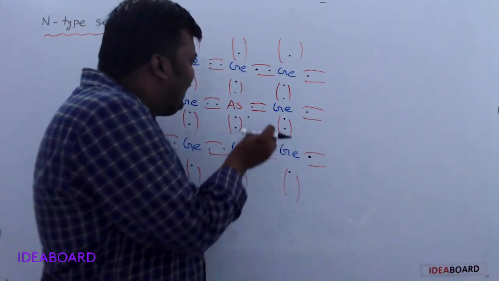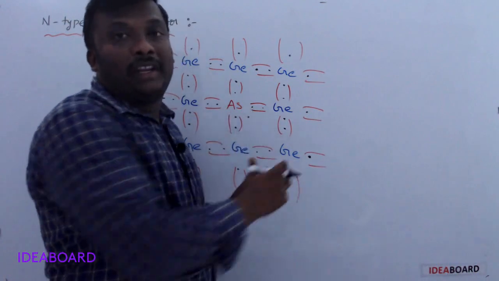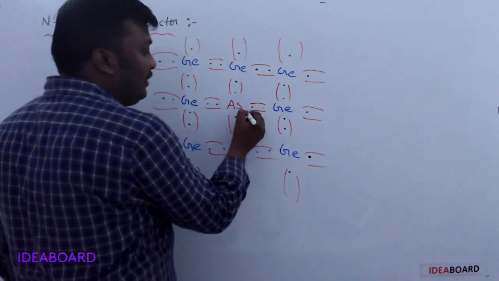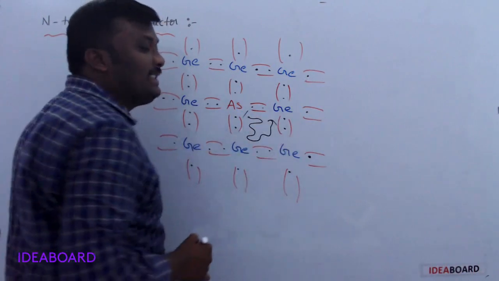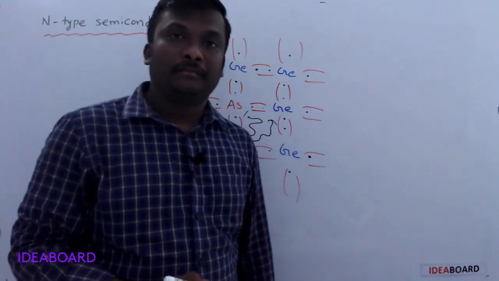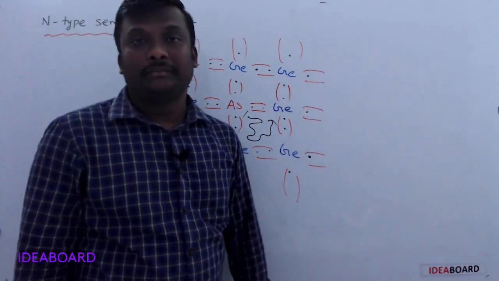If you give a little energy to this electron, it is immediately free. Whenever it becomes free, it moves randomly in the crystal lattice.